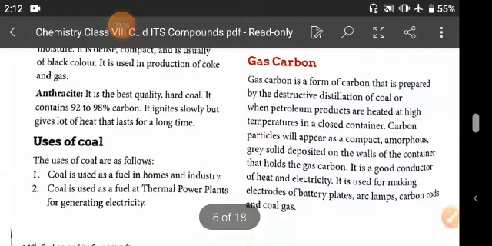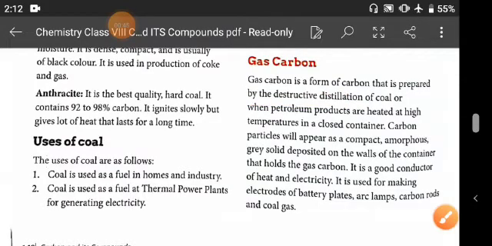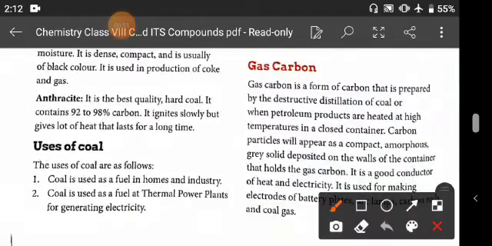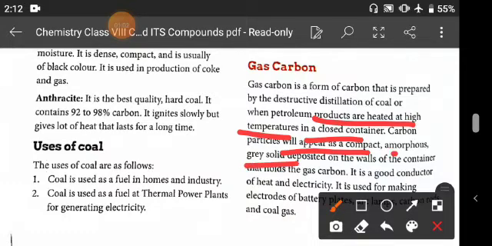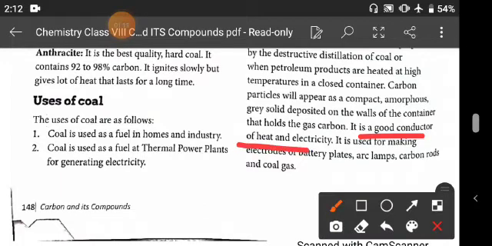You know that gas carbon is a form of carbon that is prepared by destructive distillation of coal, or when petroleum products are heated at high temperature in closed containers. Now, carbon particles appear as a compact amorphous grey solid deposited on the walls of the containers that hold the gas carbon, and it is a good conductor of heat and electricity. That's why it is used in electrodes of battery plates, arc lamps, carbon rods and coal gases.